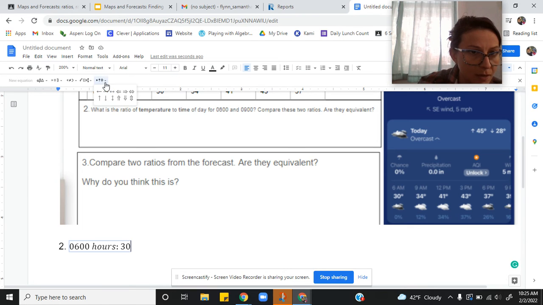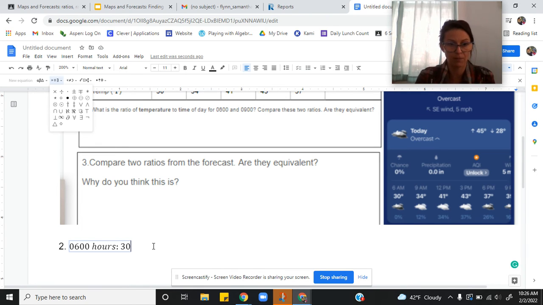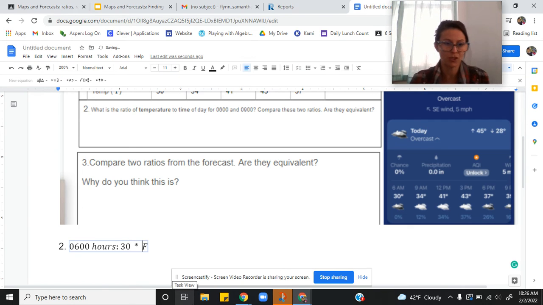I have all these notations I can choose from. I'm not sure if a degree symbol would be there. Probably not. That's just an operator. So I'm just going to type Fahrenheit. Degrees Fahrenheit. I'll use the asterisk.